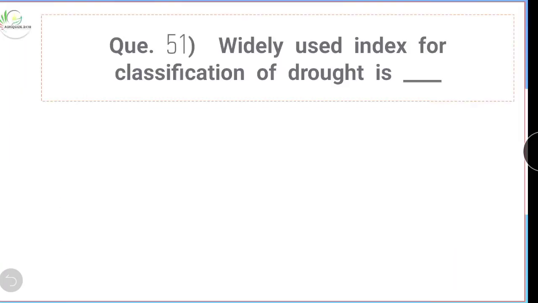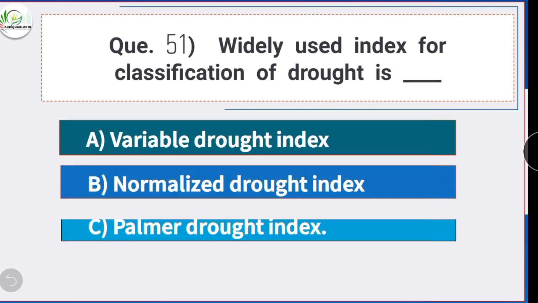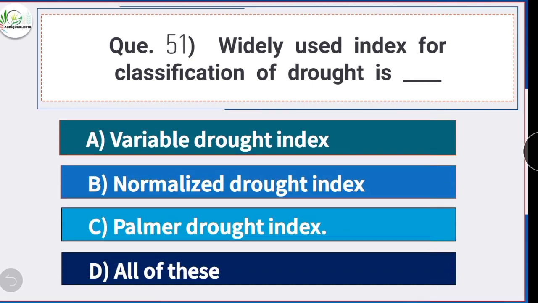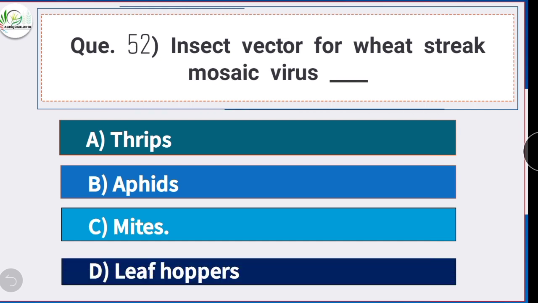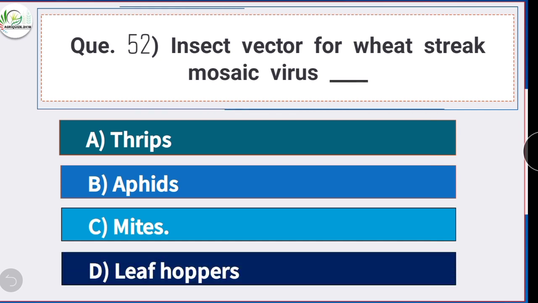Question number 51. Widely used index for classification of drought is. Option C is the correct answer. Palmer Drought Index. The widely used index for classification of drought is Palmer Drought Index. Question number 52. Insect vector for wheat streak mosaic virus is. Option C is the correct answer. Mites. The insect vector for wheat streak mosaic virus is mites.